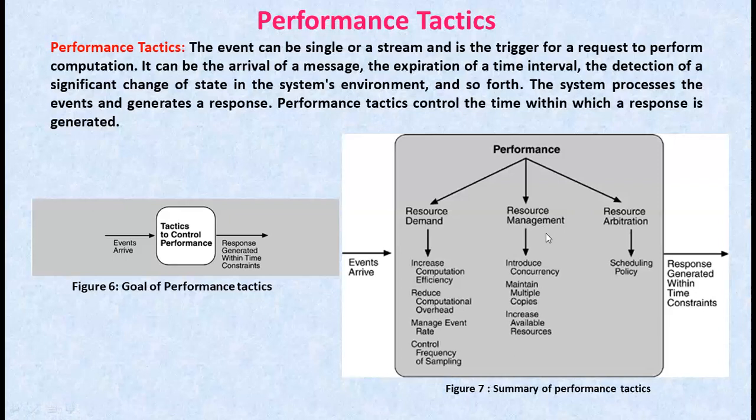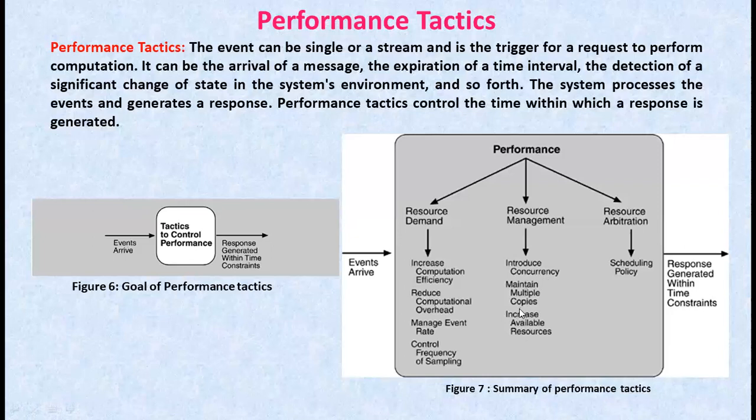Even though the demand for a resource may not be controllable, the management of these resources affects the response times. Some resource management tactics are: introduce concurrency, maintain multiple copies, and increase available resources. Coming to the first one, introduce concurrency. If requests can be processed in parallel, the blocked time can be reduced.